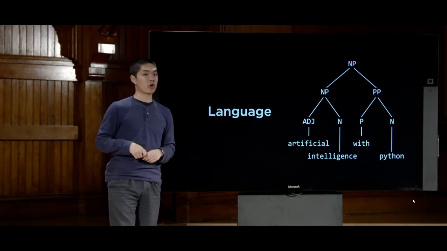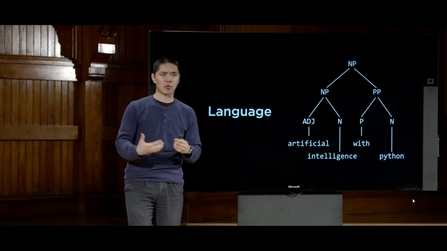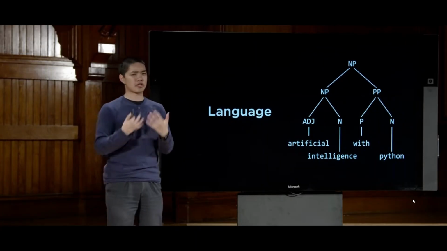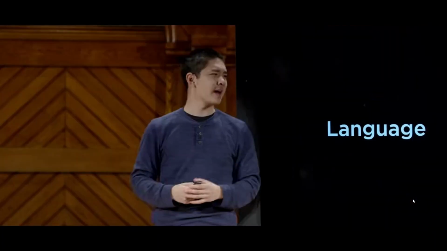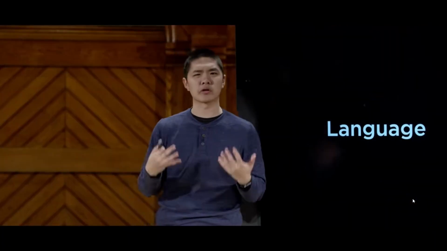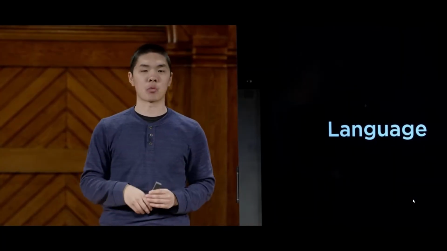And then finally, we'll turn our attention to language, not programming languages, but human languages that we speak every day, and taking a look at the challenges that come about as a computer tries to understand natural language, and how it is that some of the natural language processing that occurs in modern artificial intelligence can actually work.